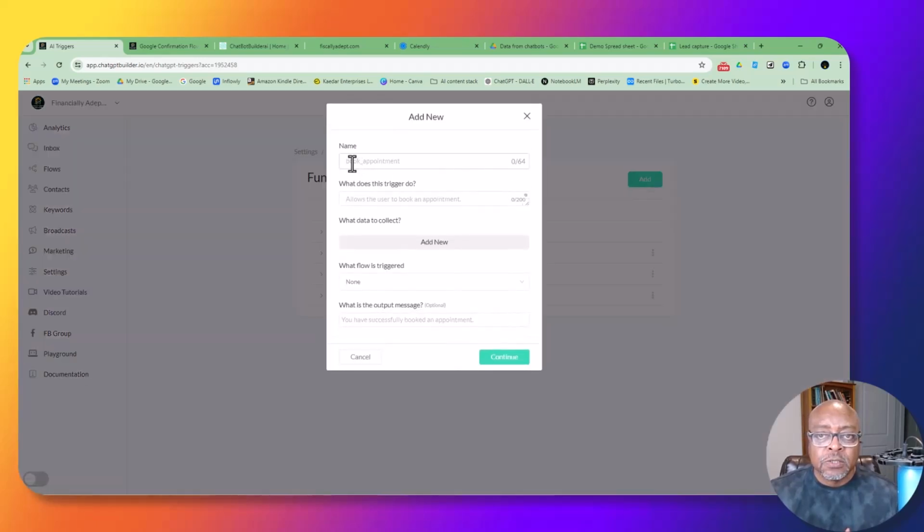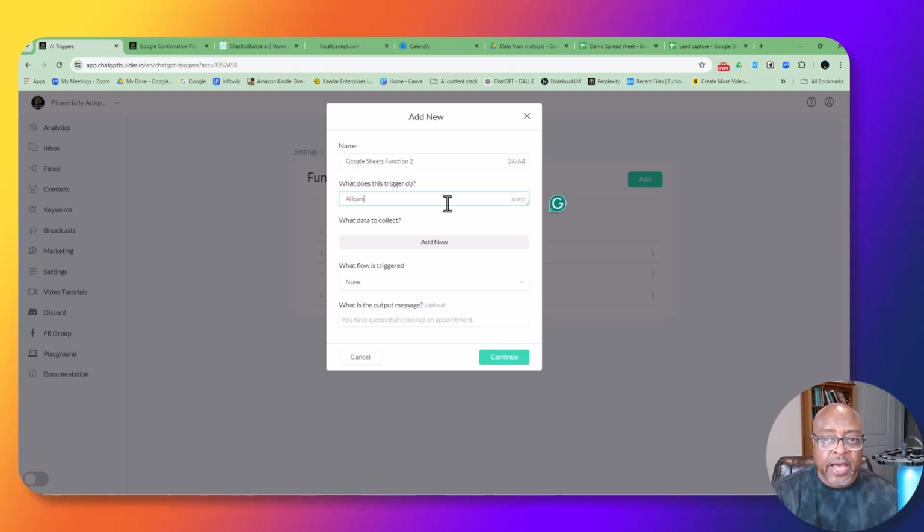Then I'm going to call it, let's just call it Google Sheets Function 2. Let me spell function right. Now I'm going to say what it does.